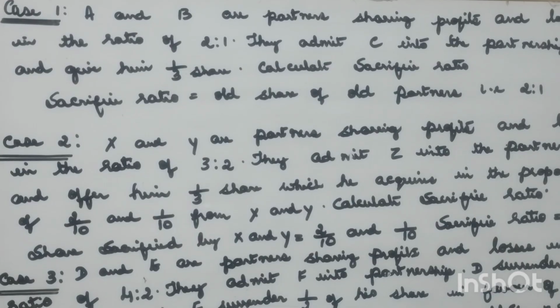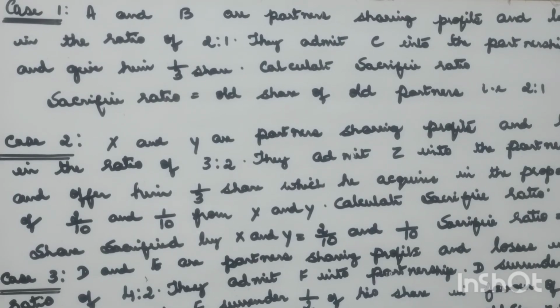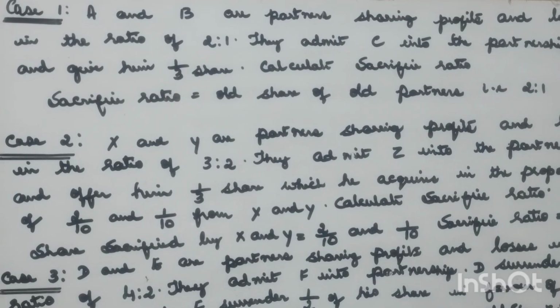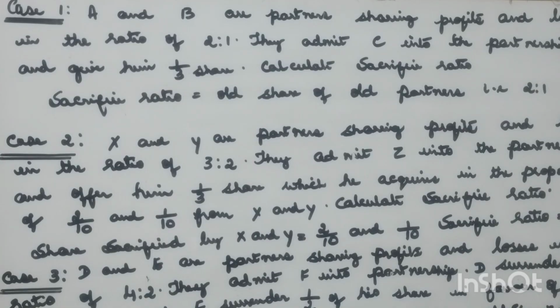When a new partner is admitted into the partnership business, there is a need to calculate sacrifice ratio as well as new profit sharing ratio. Sacrifice ratio is the ratio in which all partners agree to sacrifice their share of profit in favor of the new partner.